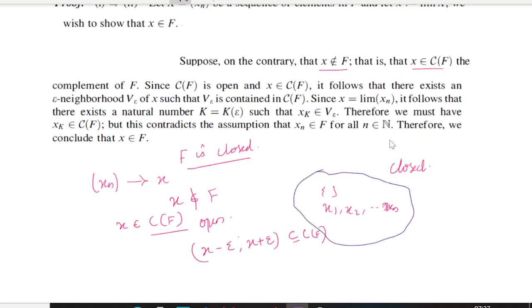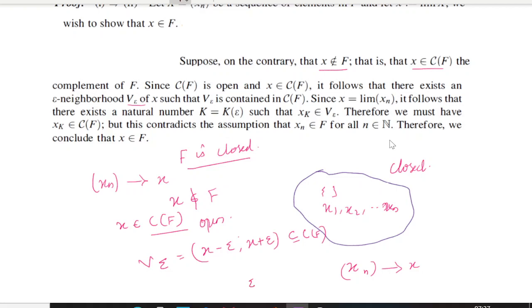It follows that there exists an epsilon neighborhood of x. So I should take this as V epsilon of x such that V epsilon is contained in C of F. Up to that we have set. Now since xn is given to converge to x, what is the condition for convergence?